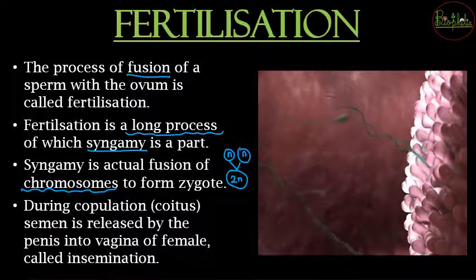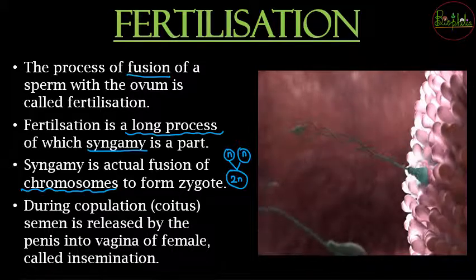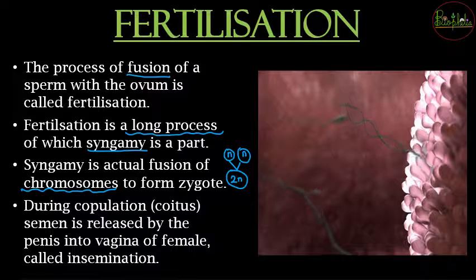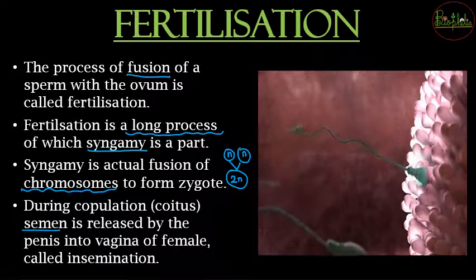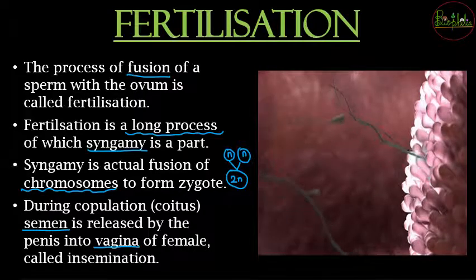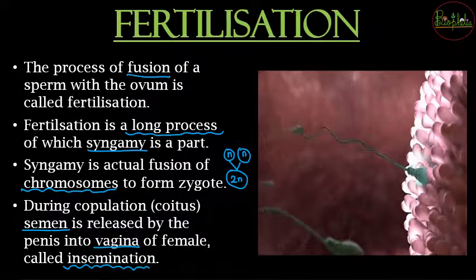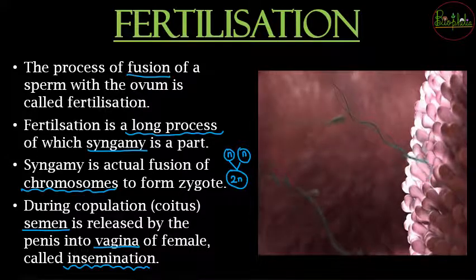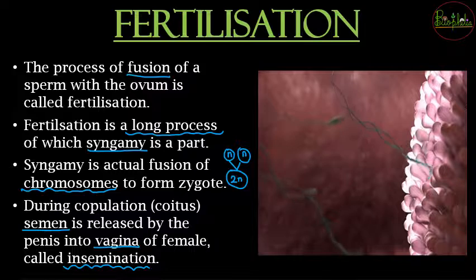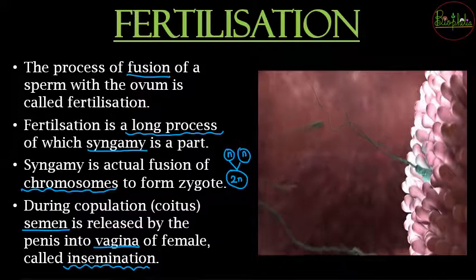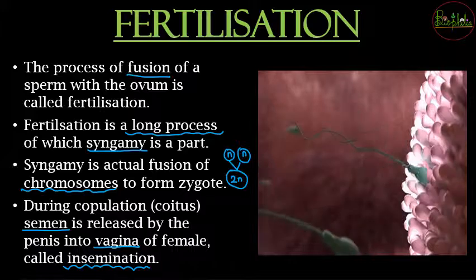Now fertilization is going to start जब male gametes enter into the female genital tract. So for that to happen, there needs to be copulation wherein the semen is released into the vagina of the female, and the process by which it is released into the vagina is called insemination. So with insemination, the male gametes enter the female tract in the semen, and after that all these male gametes travel in the direction to reach the egg.